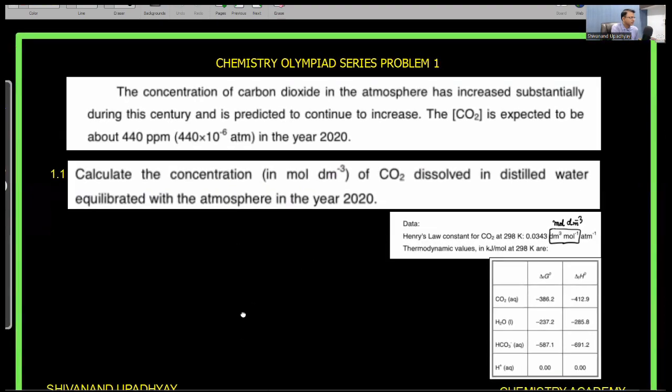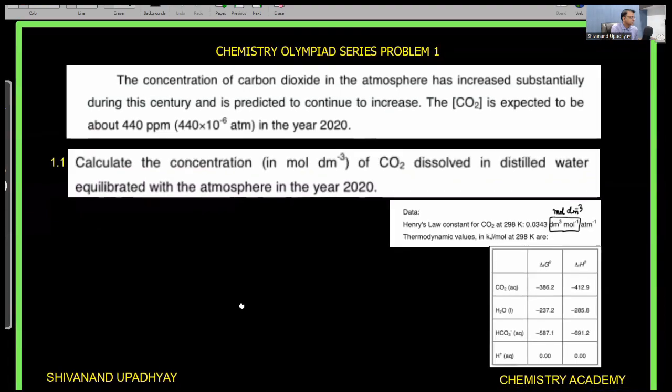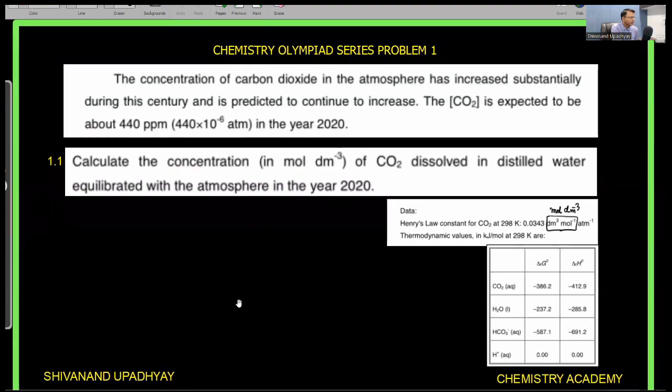So let us try to solve this question. This is a simple problem. Some data is given here. The Henry's law constant for carbon dioxide at 298 Kelvin is 0.0343. The unit mentioned here is wrong, so I have corrected it. It is mole per decimeter cube per atm. Thermodynamic values in kilojoule per mole at 298 Kelvin are given.